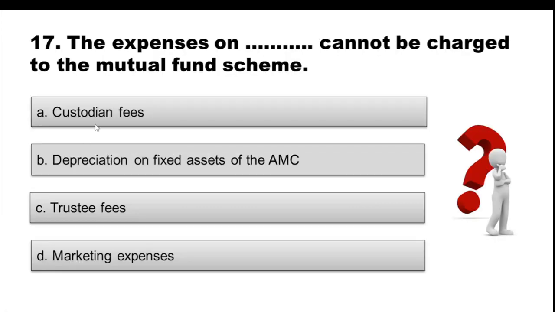Question 17. The expenses on dash cannot be charged to the mutual fund scheme. Option A, custodian fees, option B, depreciation, option C, trustee fees, option D, marketing expenses. So choose the correct option.